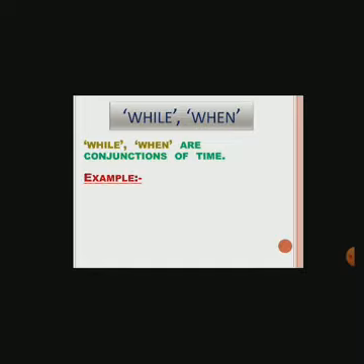Now next are while and when. While and when are conjunctions of time. That means they tell about time. For example, he laughed when he saw the baby making faces. That gives a particular period of time.